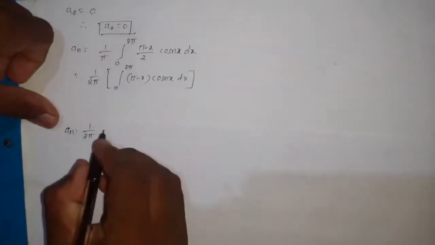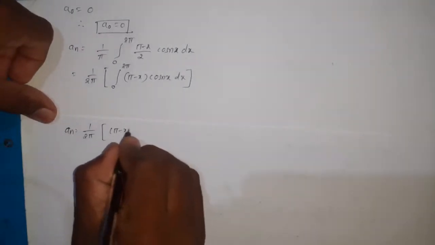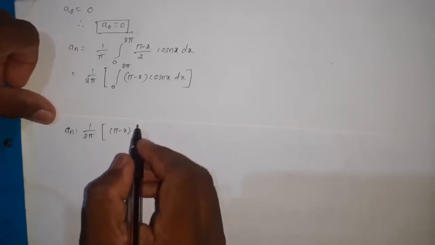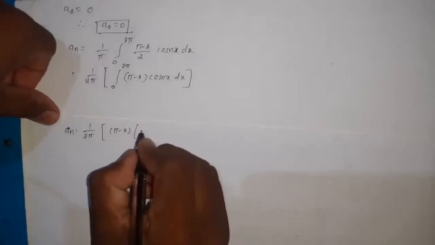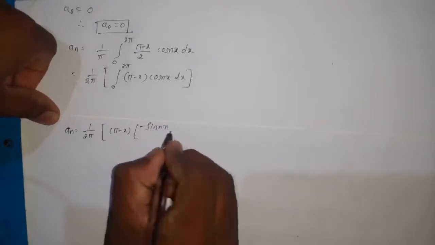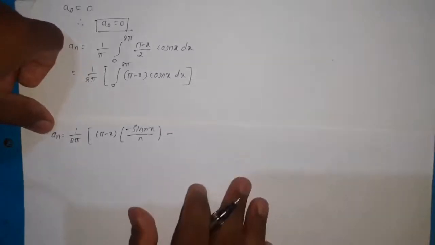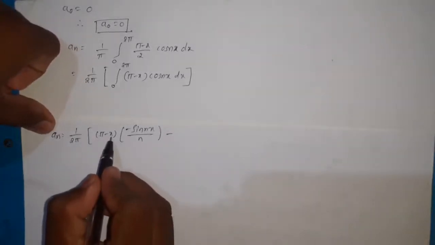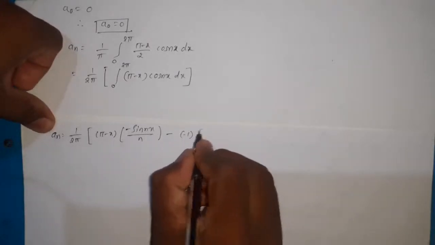So now apply the Bernoulli rule for integration. First function pi minus x as it is, and integration of cos is sin nx divided by n, and pi minus x we need to differentiate, and its derivative is minus 1.